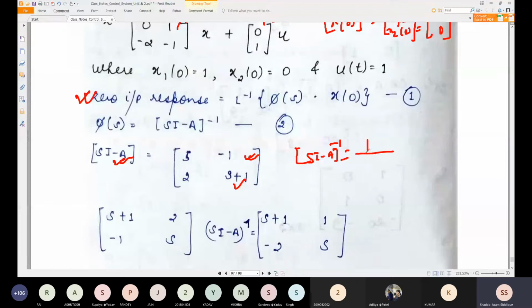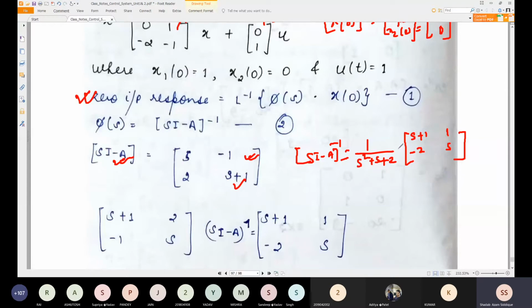So that will be the determinant of this matrix. This can be written as s into s plus 1, so this will be s square plus s, and minus of minus 2 will be plus 2, so s square plus s plus 2. And we'll have the adjoint matrix. The shortcut method for 2 cross 2 is that we interchange the diagonal elements and multiply the others by the minus sign. So take s plus 1 here and s here, and multiplying with the minus sign, this will be plus 1 and this will be minus 2.